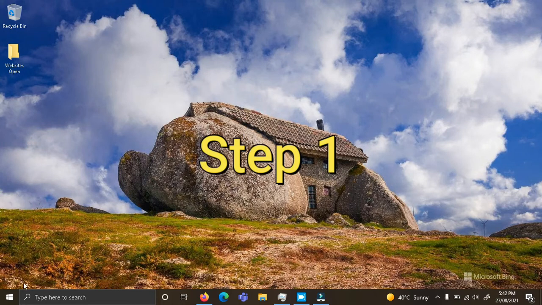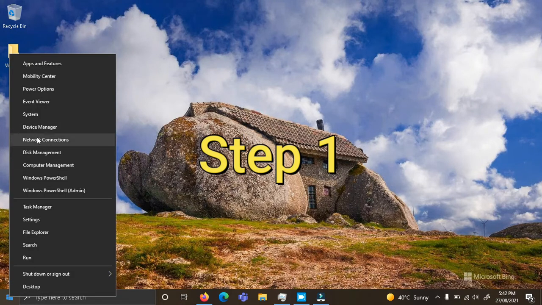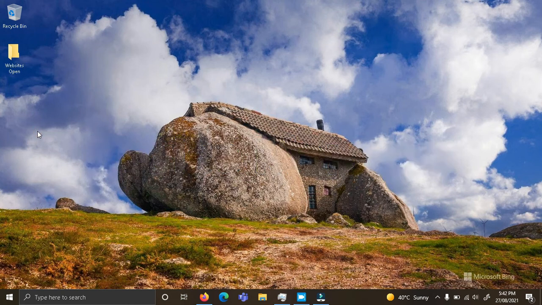First, what you have to do is right click on the Windows icon and go to Device Manager. If there's any problem with your keyboard, it'll be shown right there and you can troubleshoot it.